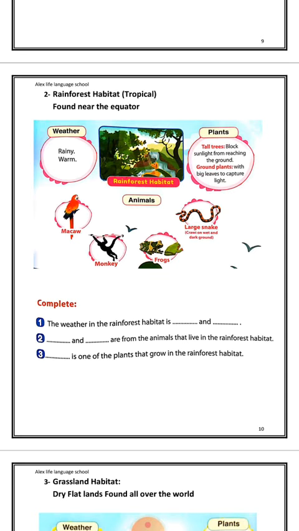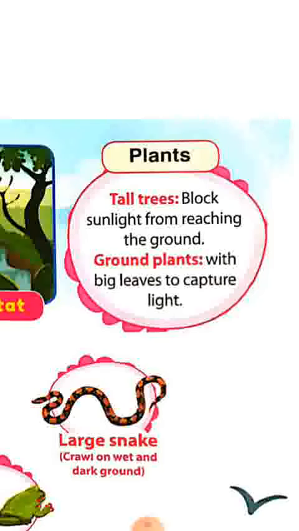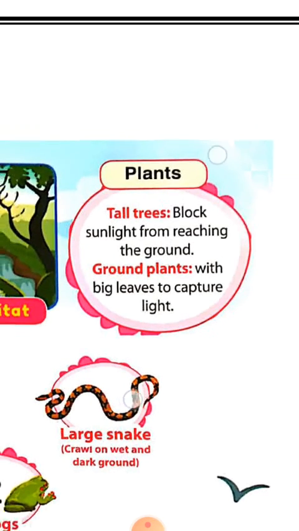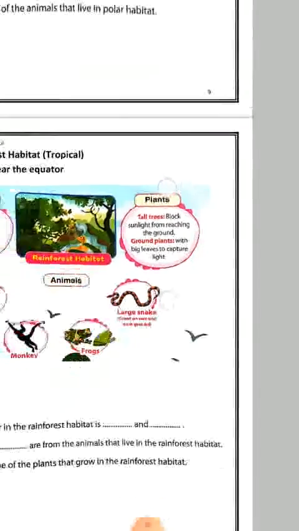Rainforest. The plants which live inside this habitat are tall trees, which block sunlight from reaching the ground, and ground plants, which have big leaves to capture light. So there are two types of plants: tall trees which block sunlight from reaching the ground, and ground plants which have big leaves to capture light.